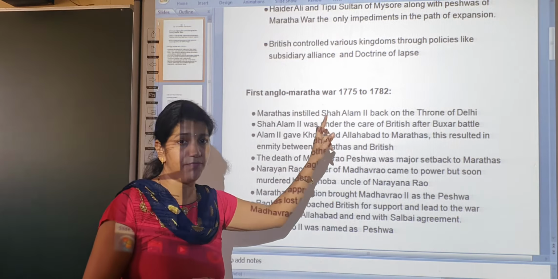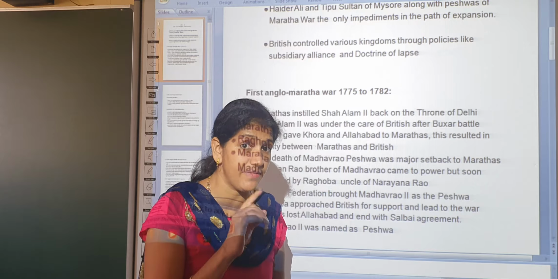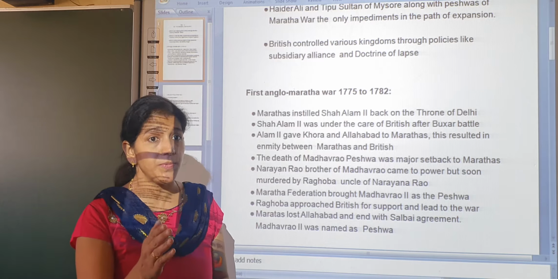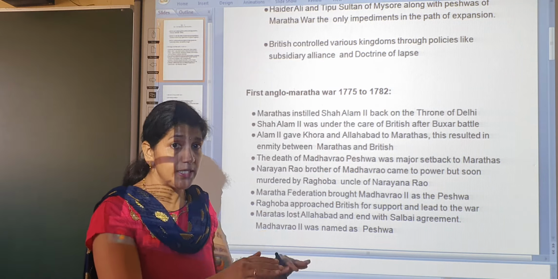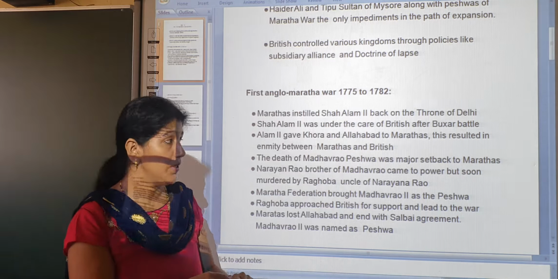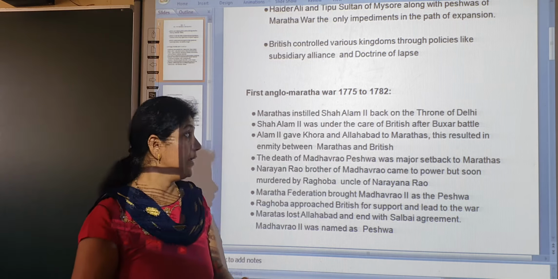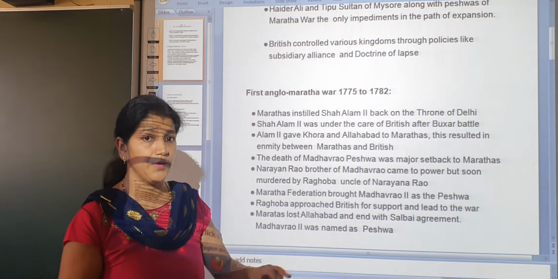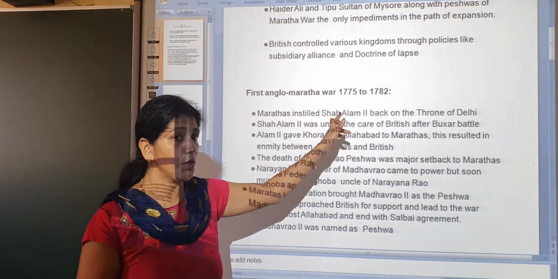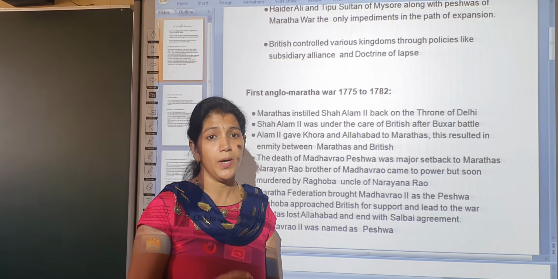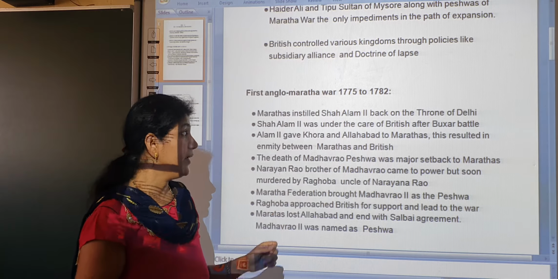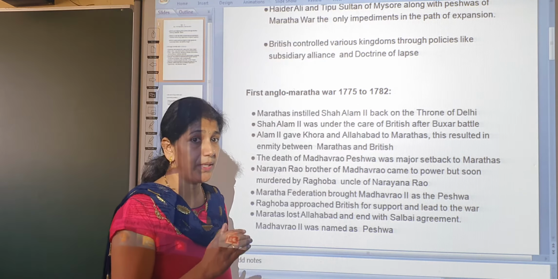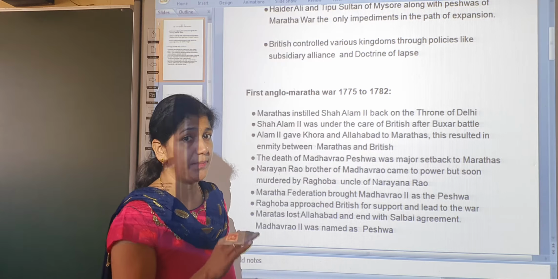You already know this, the Battle of Buxar in 1764. At the end of the Battle of Buxar, Shah Alam was defeated. He was under the control of the British. So when Shah Alam went back to the throne of Delhi, he was a Mughal emperor and continued as the king of the Mughals. When Shah Alam II was under the care of the British, he was totally controlled by them.